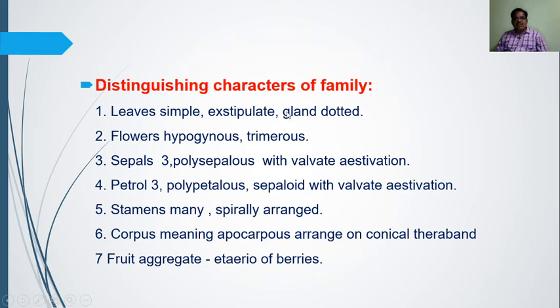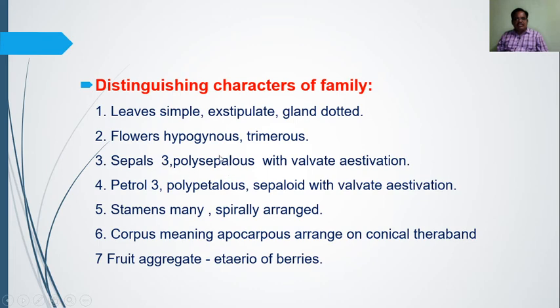Then oil glands are present here. Then the ovary is superior, so the flower is hypogynous. Then the calyx and corolla are 3 in number, so trimerous. Nature of the flower: calyx, corolla 3 in number. Then sepals 3, they are free, polysepalous. As this plant is a dicotyledon, dicotyledons have 5 sepals, but here the sepals are 3. This is the exceptional character.